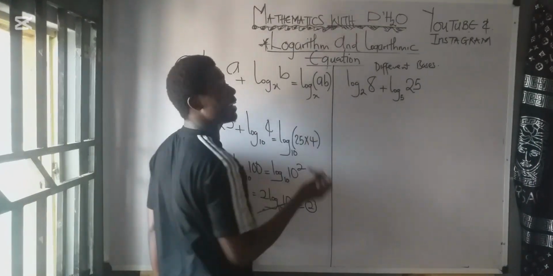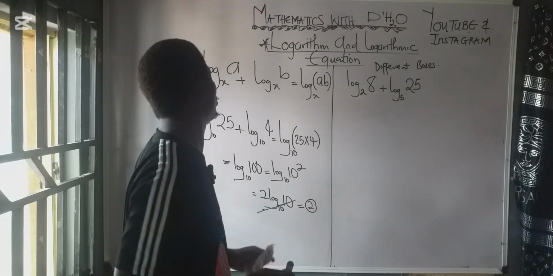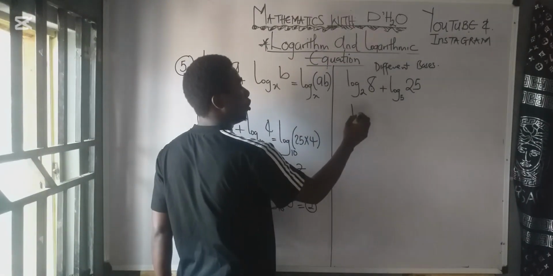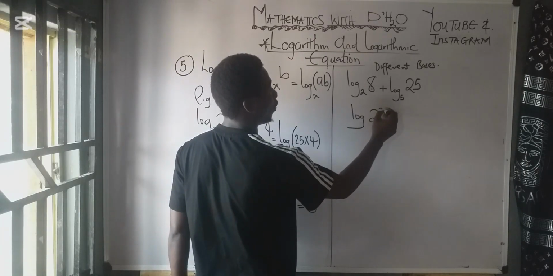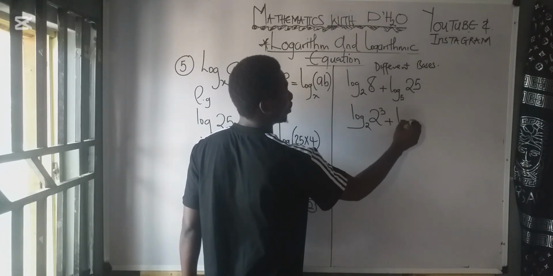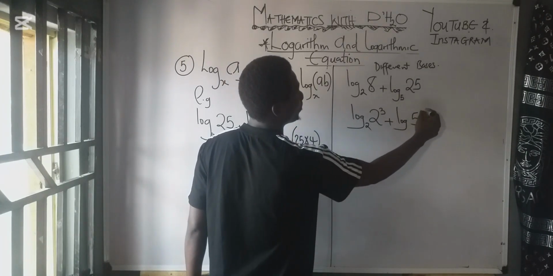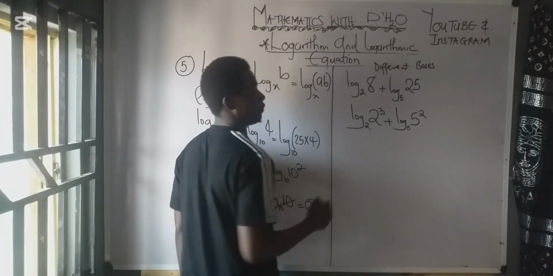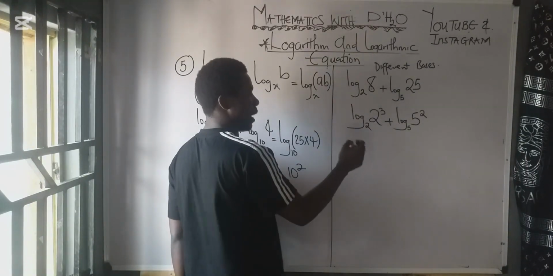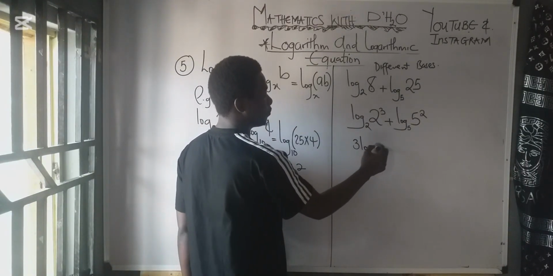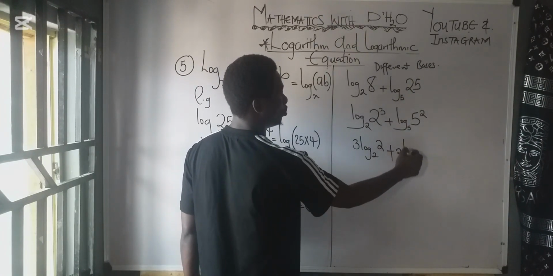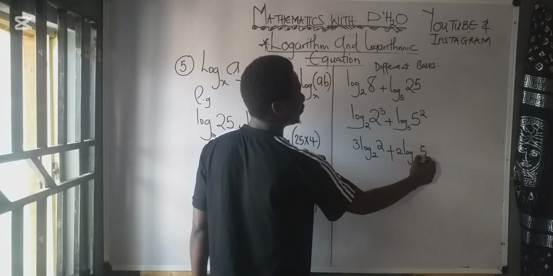This 8 is 2 raised to the power of 3. I showed you how many 2s can divide 8. So here you have log 2 raised to the power of 3 base 2, plus log, what about 25? 5 raised to the power of 2 base 5. Are we together? Yeah. So these powers now, you bring them back. You have 3 log 2 base 2 plus 2 log 5 base 5.